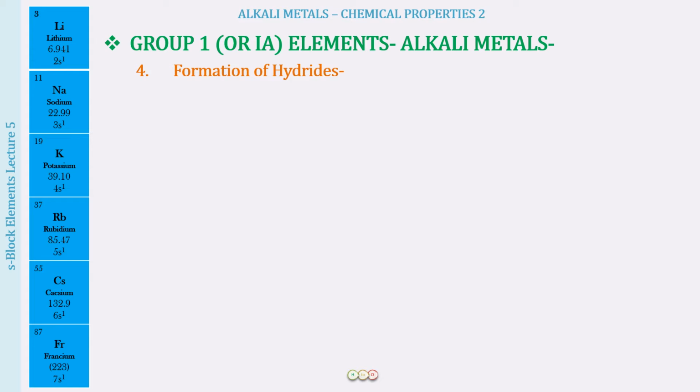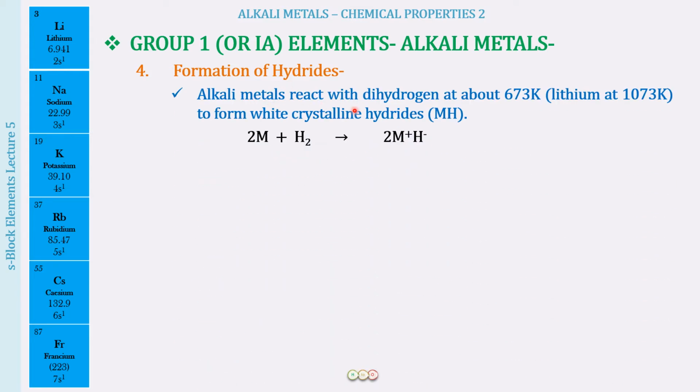Now in this binary compound, the anion is going to be hydrogen, and because we are talking about the formation of the hydrides by the alkali metals, the cation is going to be the alkali metal. So it is going to be alkali metal hydrides, a binary compound where the cation is alkali metal and hydrogen is going to be the anion. That is going to be H negative over here. Okay. So the alkali metals react with hydrogen to form the corresponding alkali metal hydride.